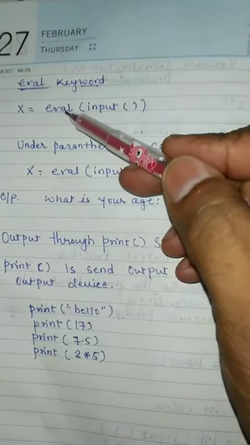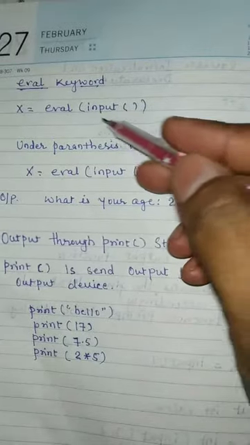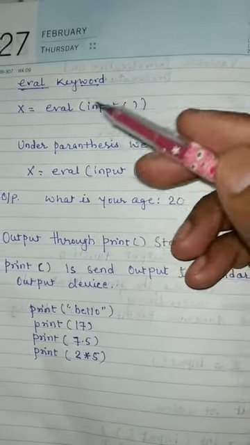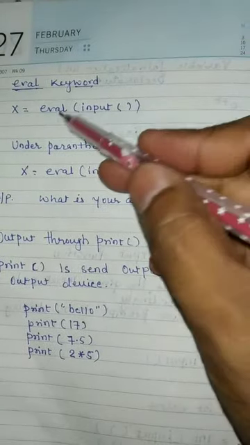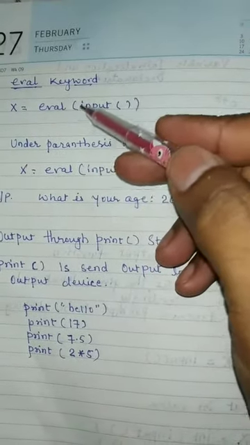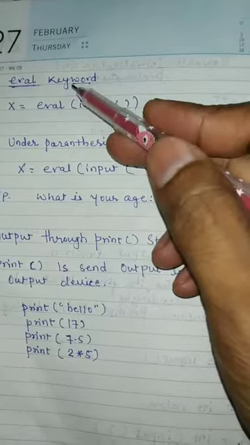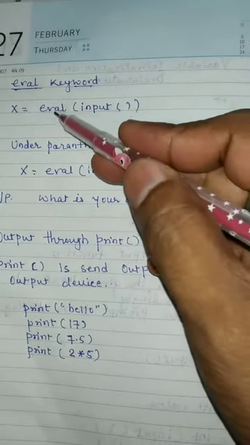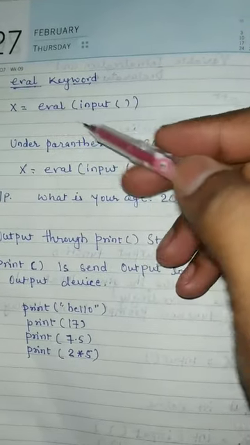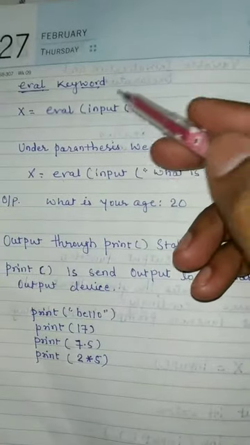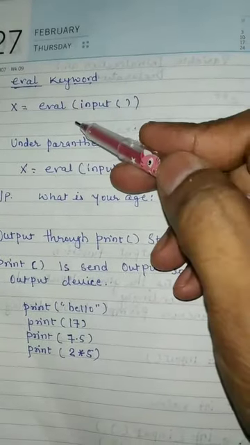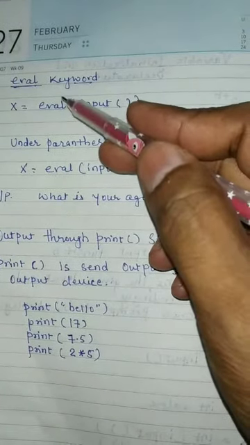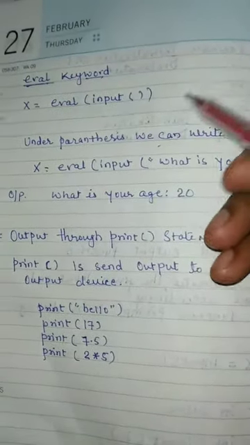If you write int, you are able to put only an integer value; with float, only a float value. But instead of int and float, if you write eval, whatever type you enter on the console after execution of this line, the type is automatically considered by Python.